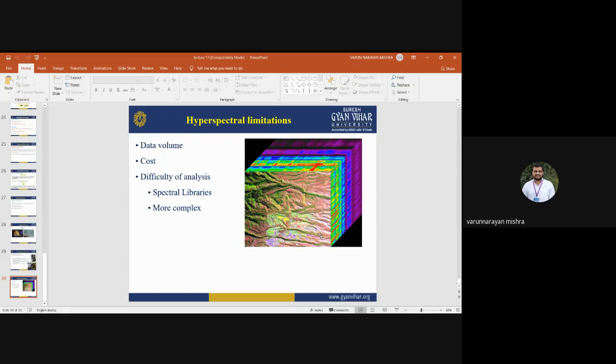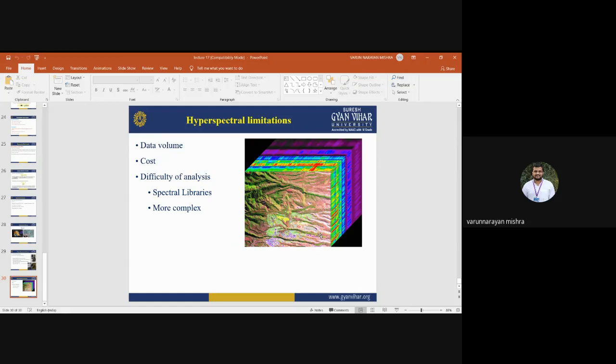To avoid this complexity, we can apply spectral mixture analysis. Spectral mixture analysis is used to solve the complexities of mixed pixels. Sometimes you will get the spectral response of two objects that are very close, very similar to each other. That will be a kind of spectral mixing. You need to unmix the mixed pixels to get better and more accurate information about the objects, which is considered as the pixel purity index or pure pixels.